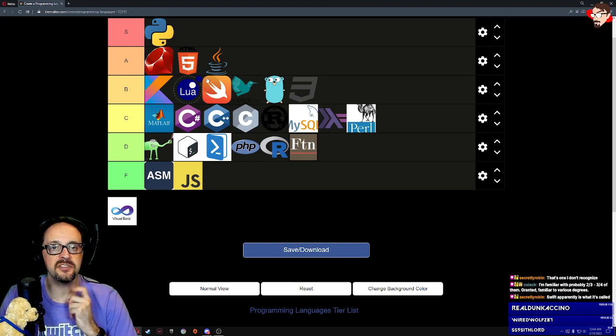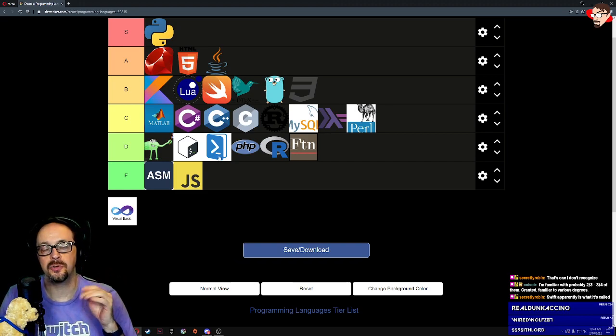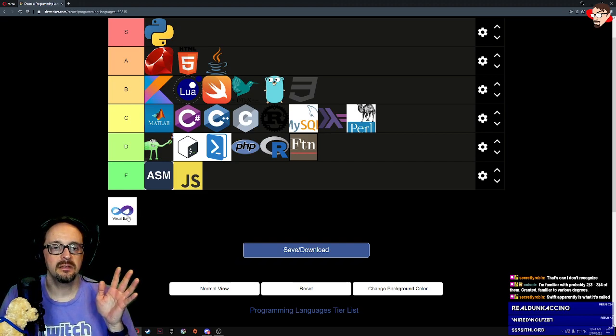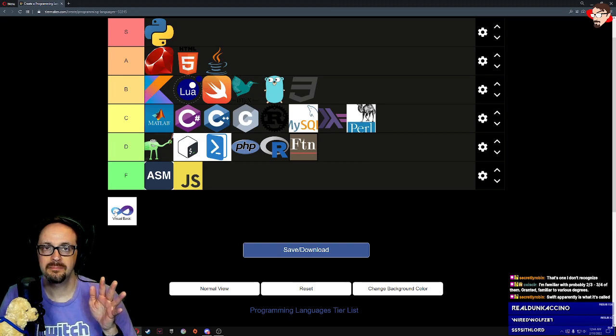Swift is what it's called. Oh, this is Swift? I feel like I've seen that logo or one similar to it somewhere else. Visual Basic. I like the infinity logo. I do. One side's bigger than the other, and that side's purple versus a light blue. Like the purple and blue. Big fan of the colors.